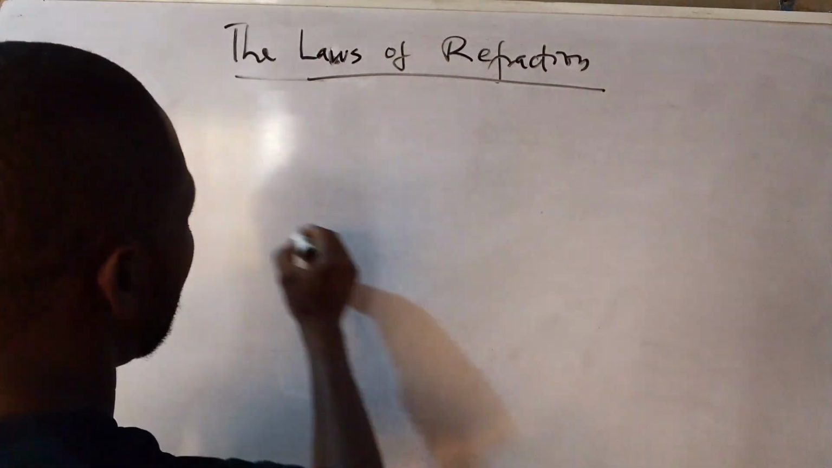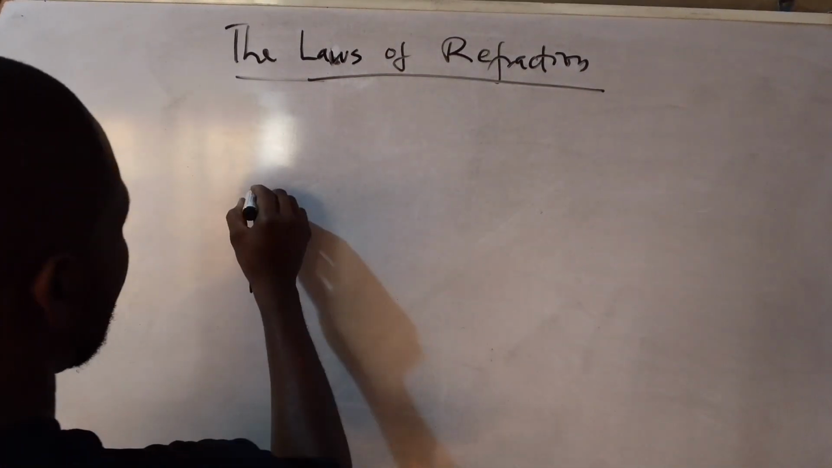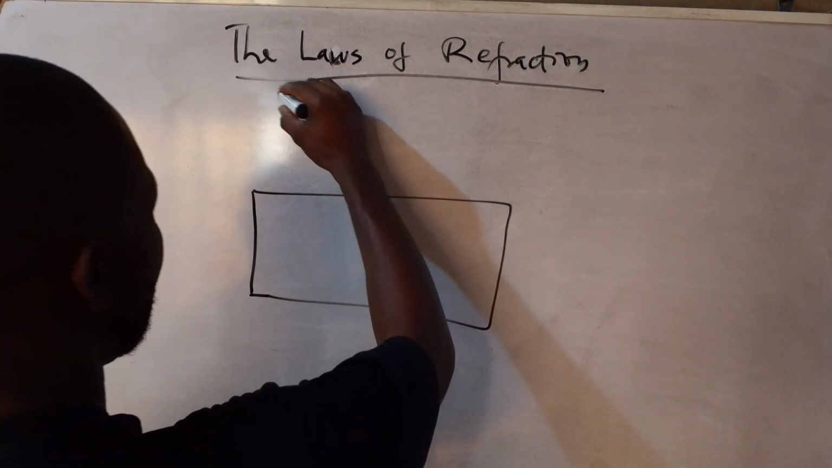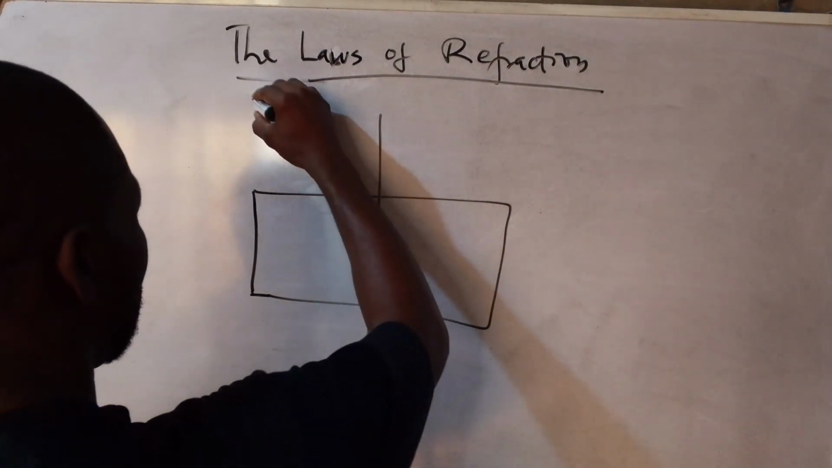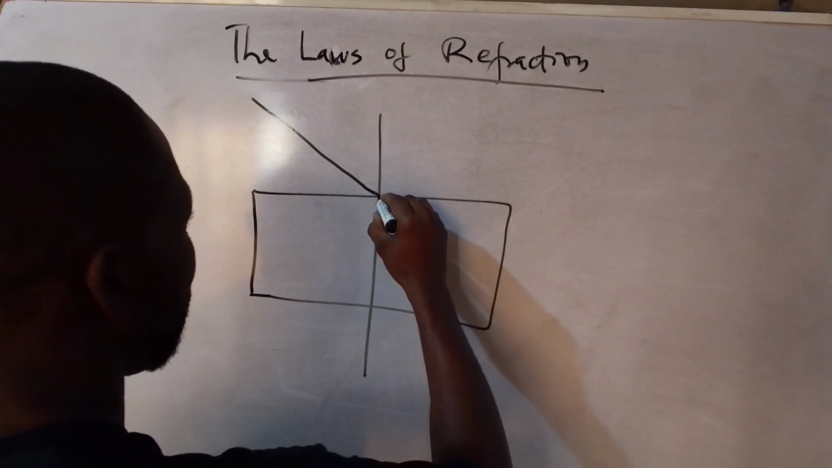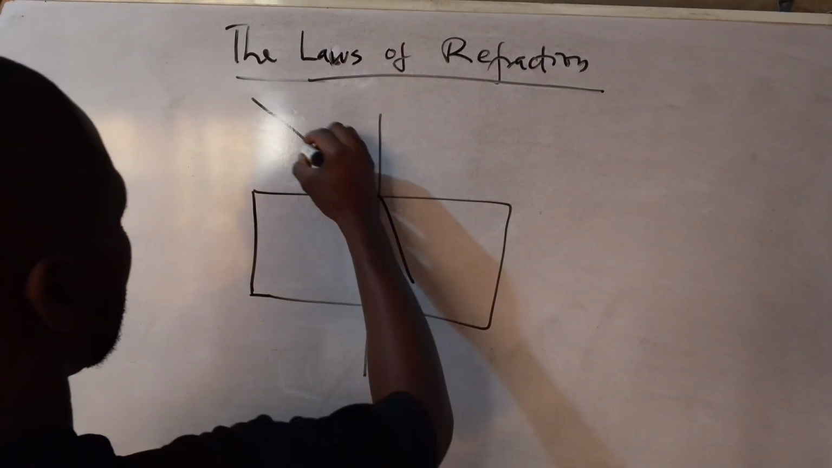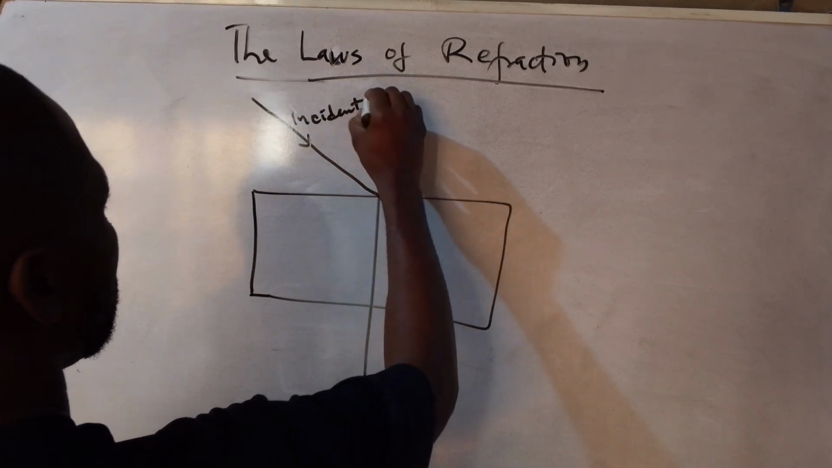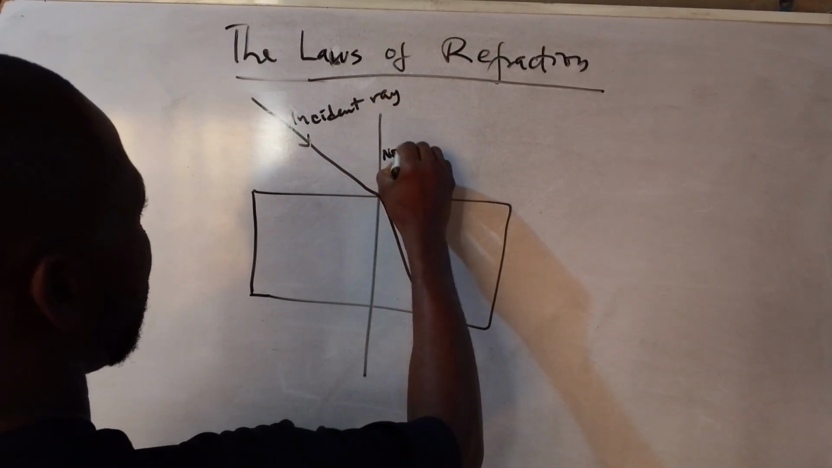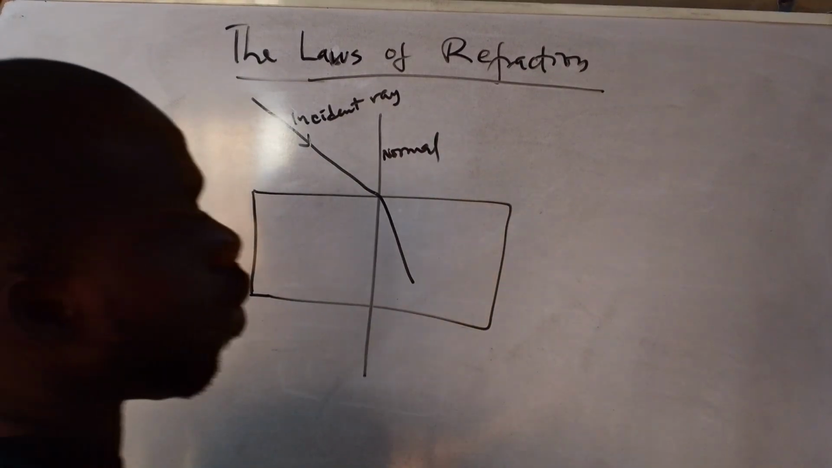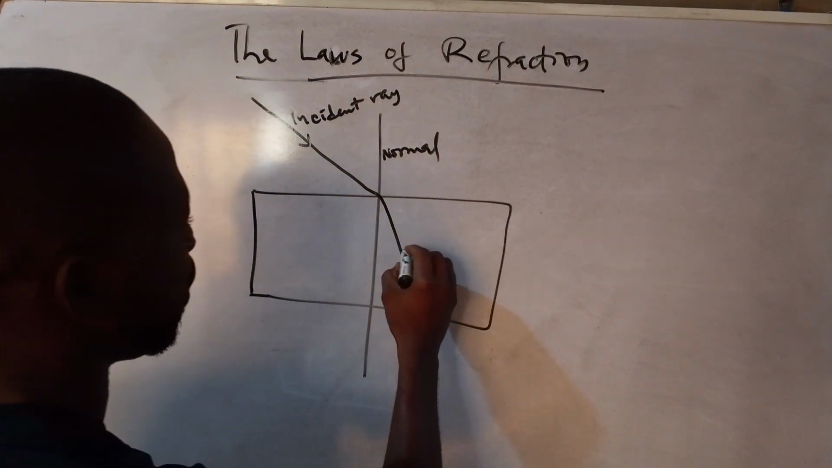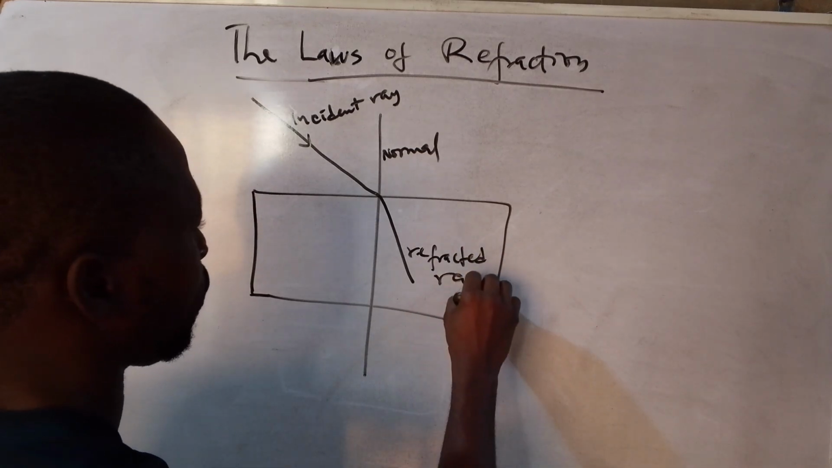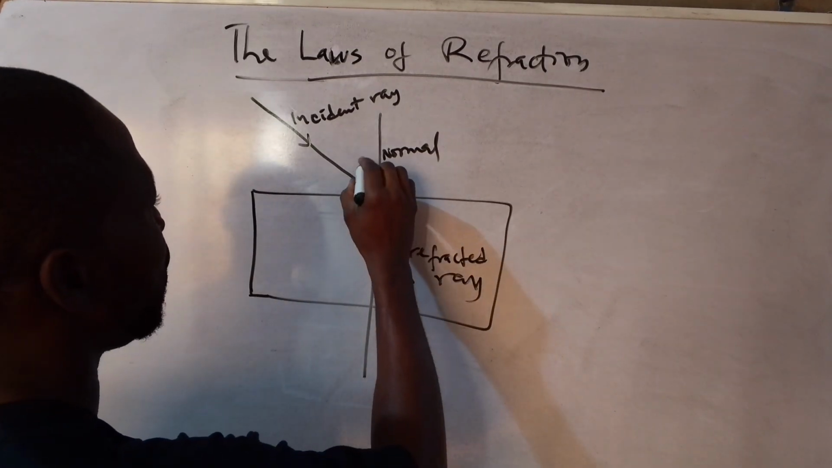So refraction looks something like this. Let's say you have a glass here, all right? And the light wave is coming in. This is a normal. The light wave is coming this way. When it gets to this point, it's going to bend this way. So this is the incident ray. This is the normal. Normal is just the line that is perpendicular to the surface, and this is the refracted ray.